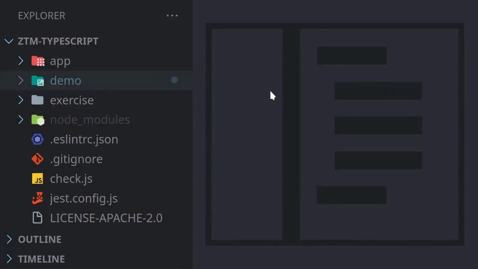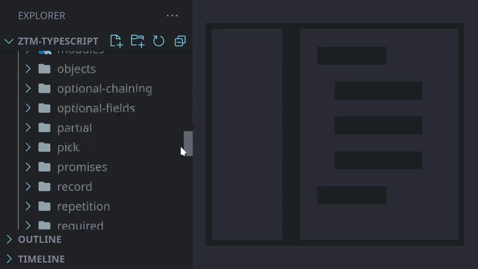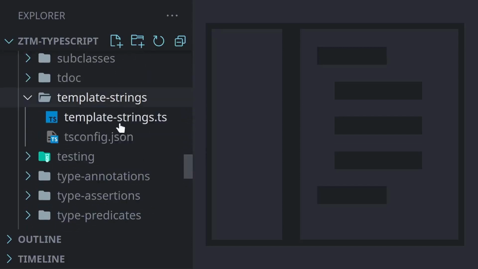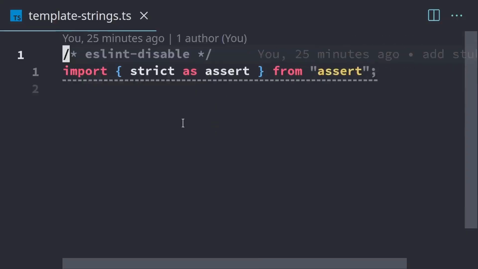In this demo, we're going to be taking a look at template strings. To get started, we're going to open up the demo folder. We're going to scroll down to template strings and open up templatestrings.ts.